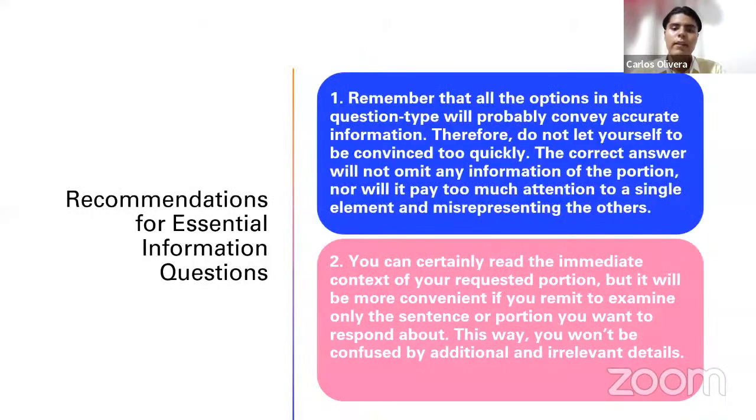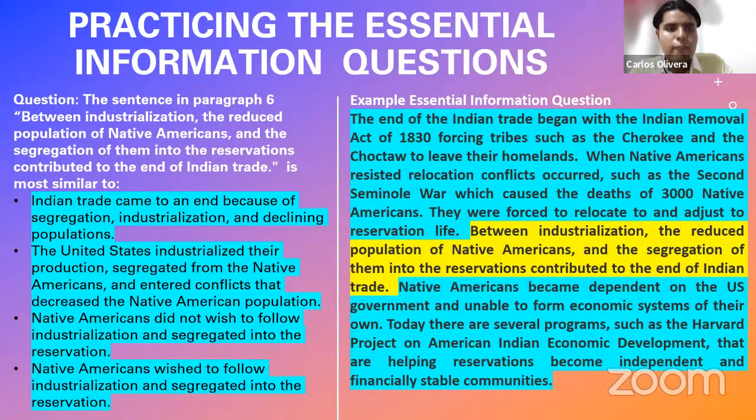Very good. Let us see the example. Question: the sentence in paragraph 6, they're going to tell you the sentence, and it's also going to be highlighted, both things. Between industrialization, the reduced population of Native Americans, and the segregation of them into the reservations contributed to the end of Indian trade. Is most similar to, and here you have the possible answers. As you can see, the sentence here, dear students, is highlighted with yellow.